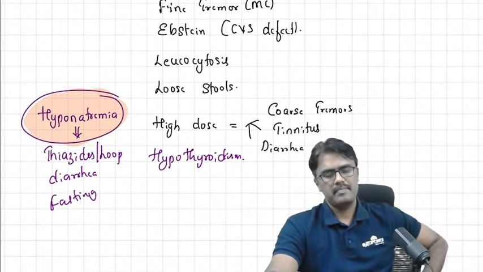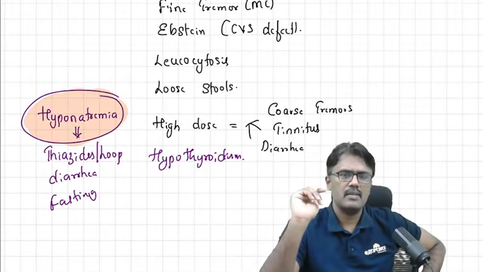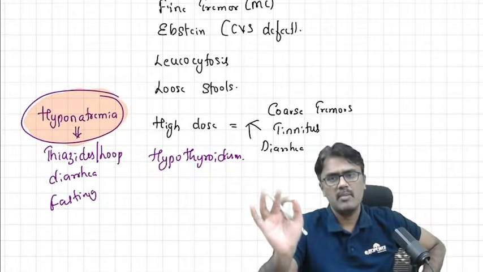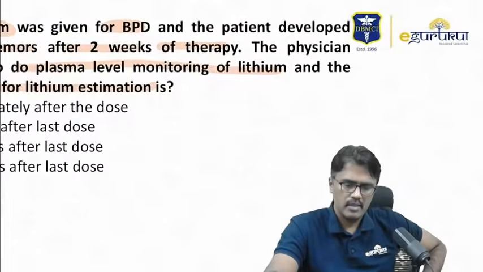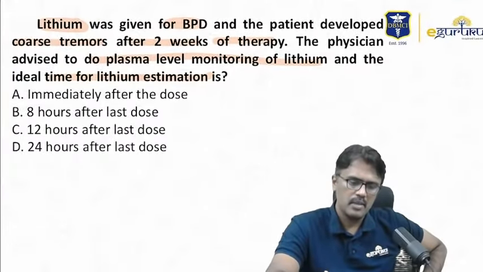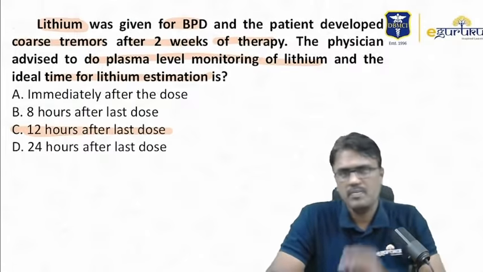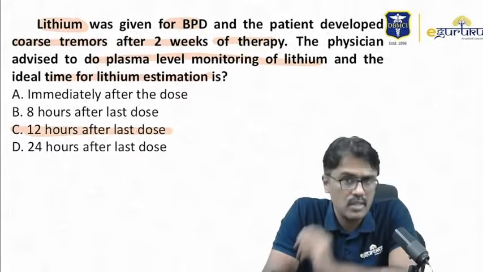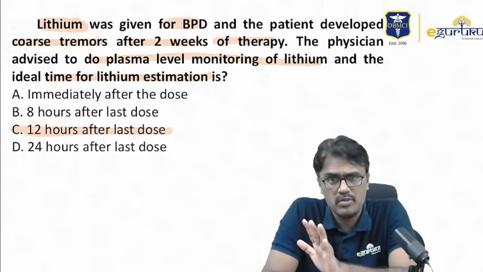Then it can cause ECG changes, which is not such a big thing. And nephrogenic diabetes insipidus, the drug of choice for that is amiloride. So these are the problems seen with lithium. When to do the lithium estimation? Remember, 12 hours after the last dose. I told you just now, 9 a.m., then 10 to 12 hours after the last dose. That's the best time to do this. So lithium is a must-know drug, in and out.